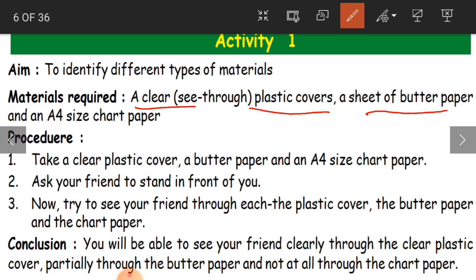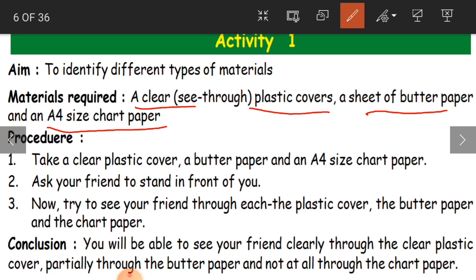Not only that, even for drawing you can place a butter paper on the drawing and copy the drawing as it is with the help of the butter paper. So it's a transparent paper again, and an A4 size chart paper, any chart paper, A4 size.